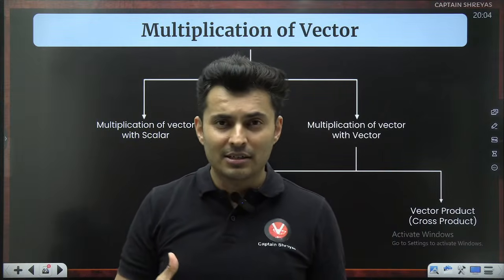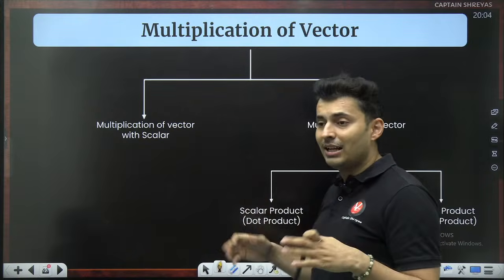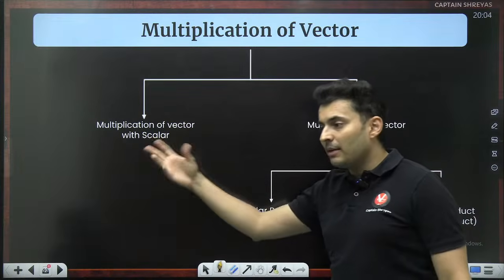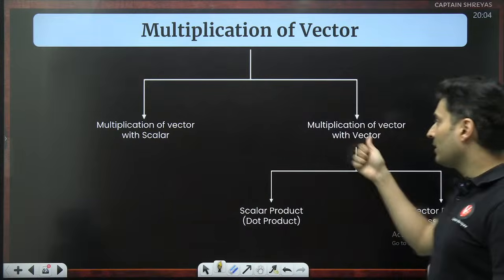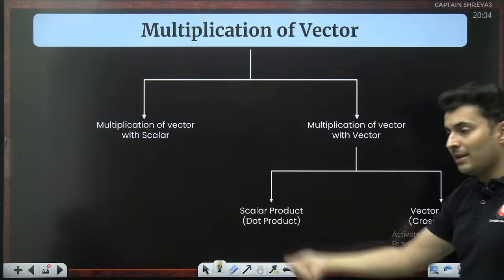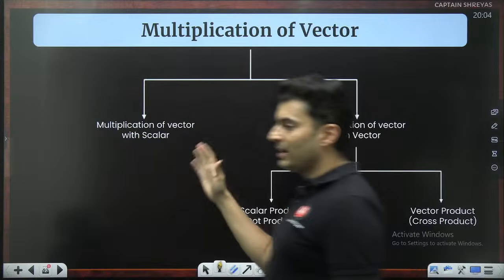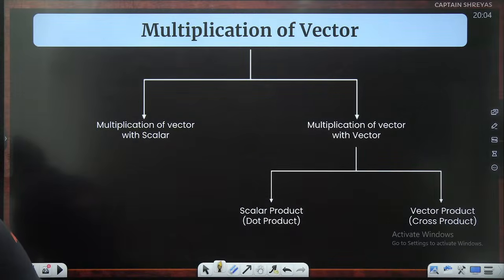What is the application? I'll repeat, when you multiply the vectors, it is not as simple as 2 3s are 6. No, it depends what you are multiplying it with. Are you multiplying with just a number or with another vector? When you multiply it with another vector, the output can be a scalar, that is a pure number, or a new vector. So that's why there are three categories.